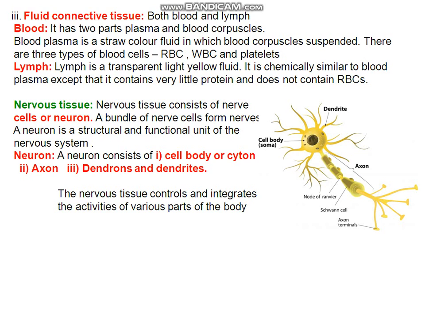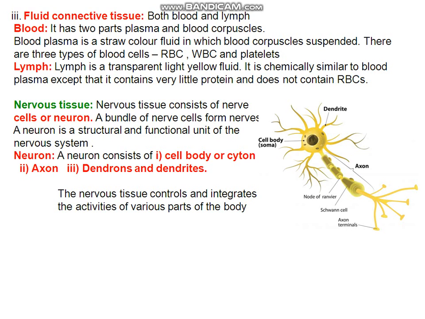We have two types of coordination in our body, nervous coordination and chemical coordination. Nervous coordination means coordinating between the different parts and organs of our body through nerves or nerve cells. So nervous tissue consists of nerve cells. You know that a tissue always consists of a number of cells. So nervous tissue is also made up of a number of nerve cells. These nerve cells are also called neurons.